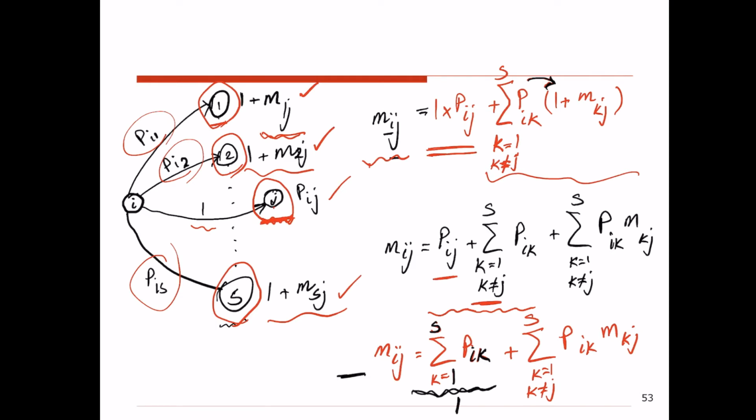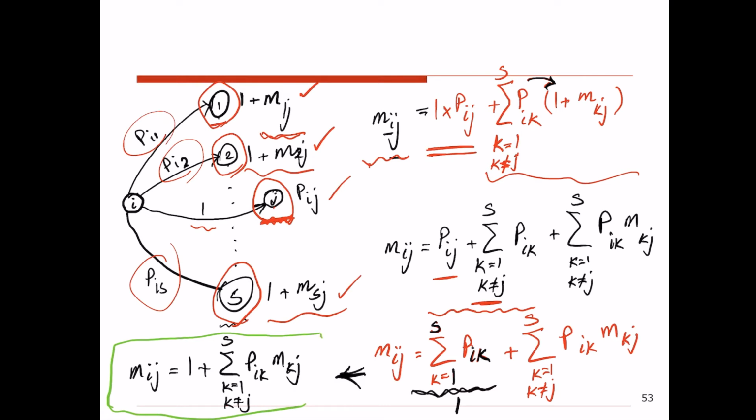So then I can say that mij equals 1 plus sigma pik mkj, k equals 1 to s and k is not equal to j. So this is the final formula we have for calculating mij, the average number of steps we have to take to go to state j for the first time, assuming that right now we are at state i. This formula helps us to calculate the mean first passage time from state i to state j.